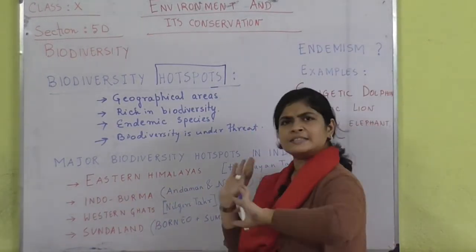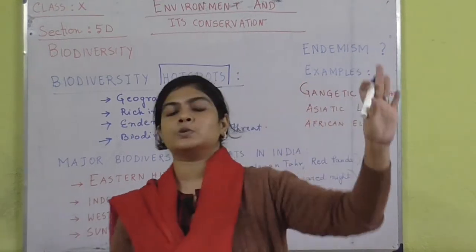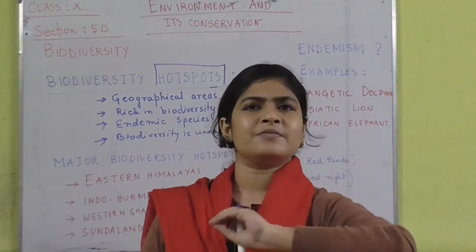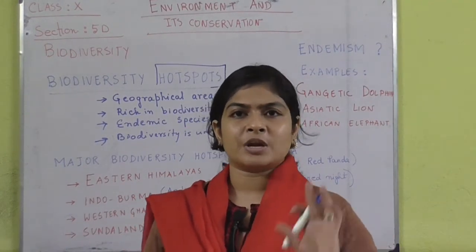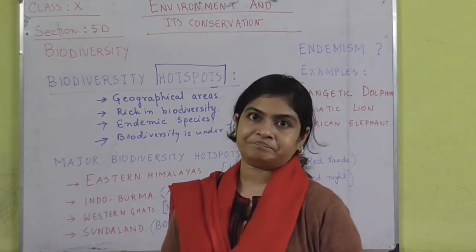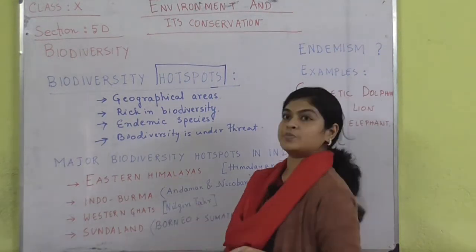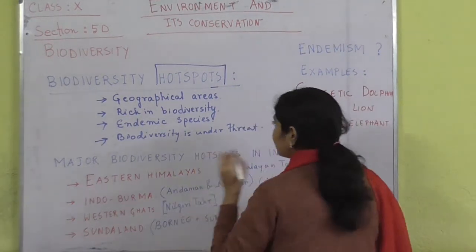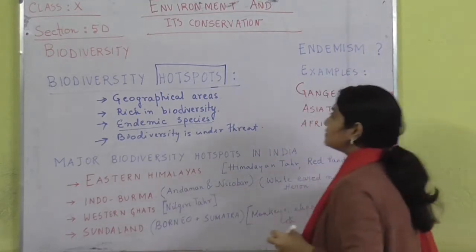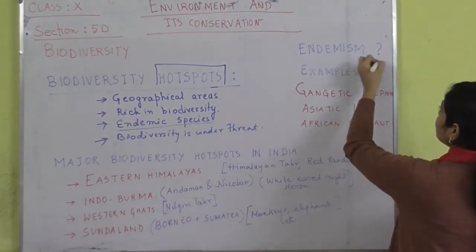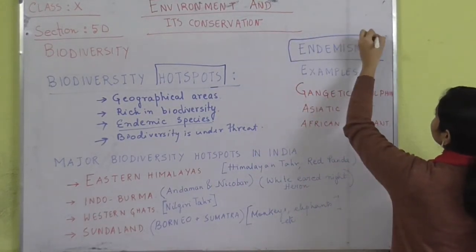Now there are various types of hotspots throughout our world. Throughout the earth's surface there are various regions which are regarded as hotspots. Among them, in India there are 4 hotspots. I will come to that later, but first let me tell what is an endemic species. I have written here, what do you mean by endemism?